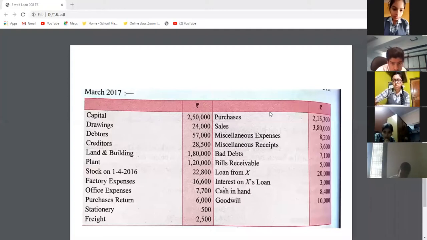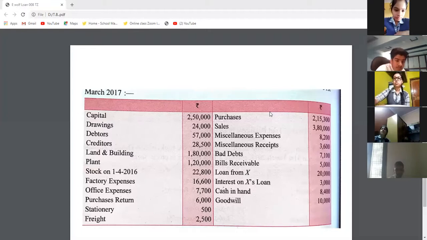Bills receivable will be in debit, D-E-B-I-T, because bills receivable is the asset of the business. The amount which is receivable from the debtors. Trade receivable is also the term for that.